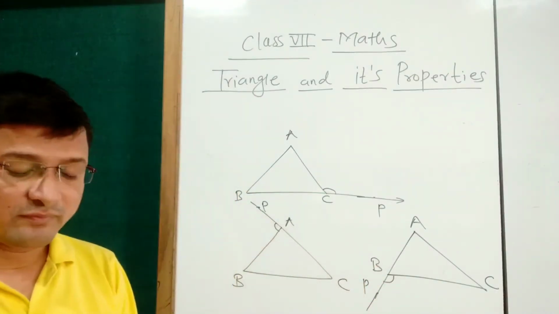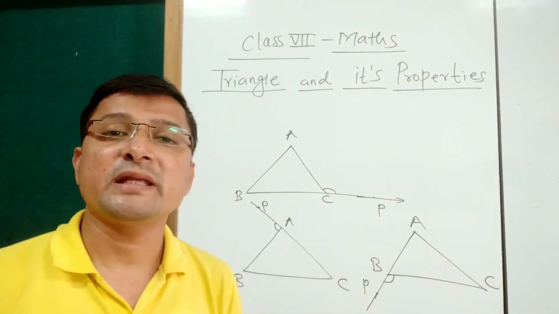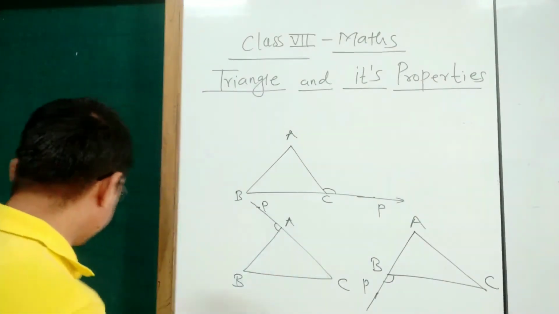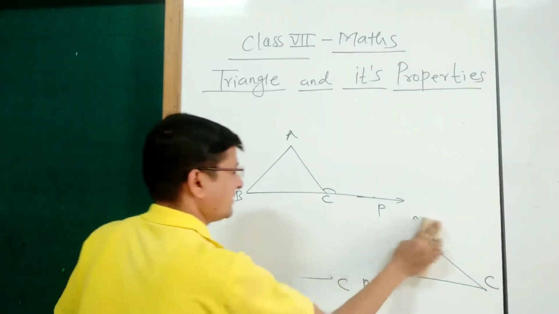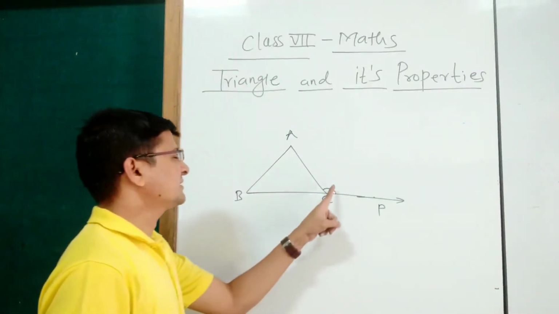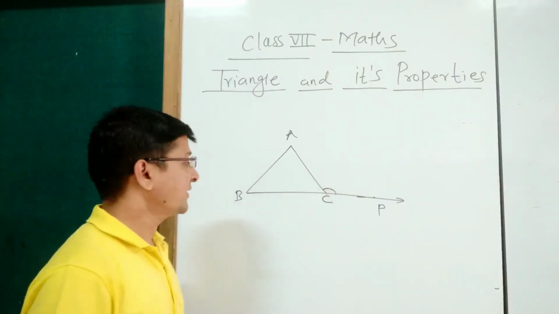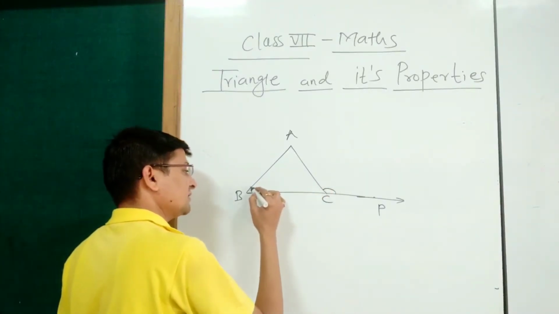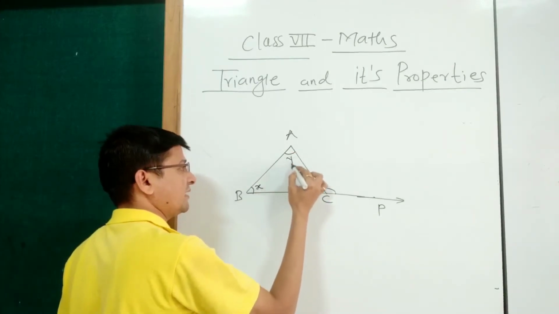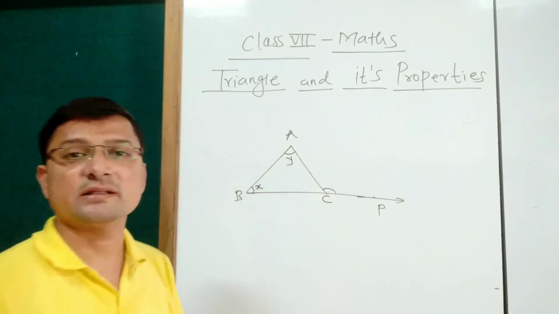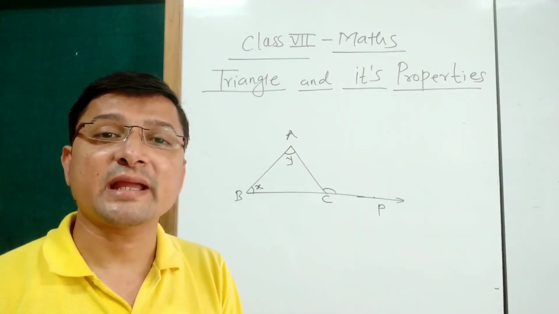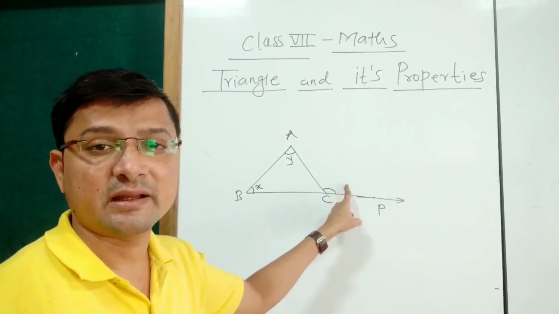Okay. Now, there is one important property regarding the exterior angle of a triangle, and the property is, suppose here this is triangle ABC and this is the exterior angle of the triangle, and these two angles, suppose X and Y, these two angles are called as interior opposite angles of this exterior angle.